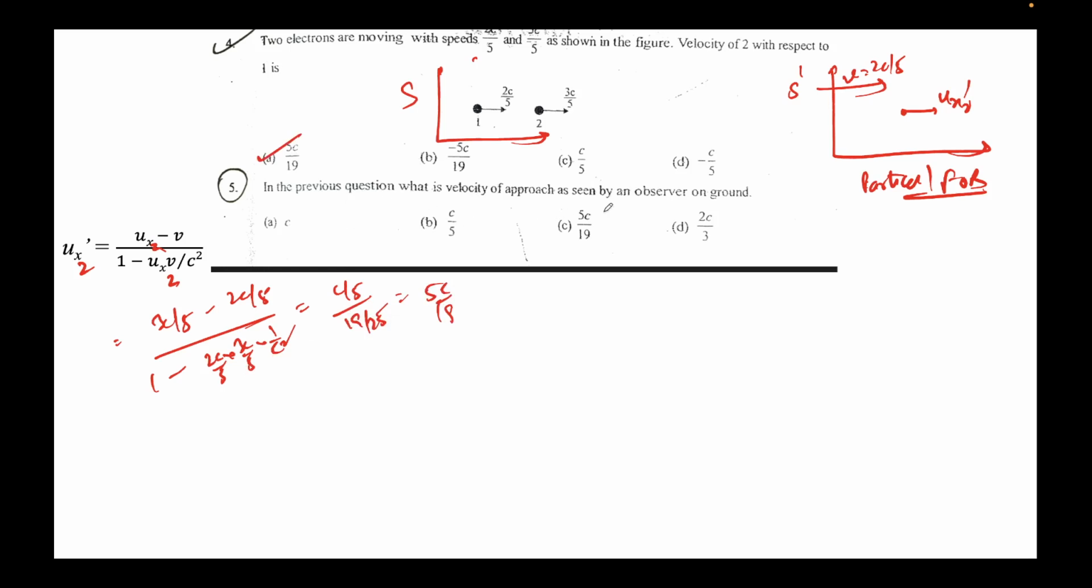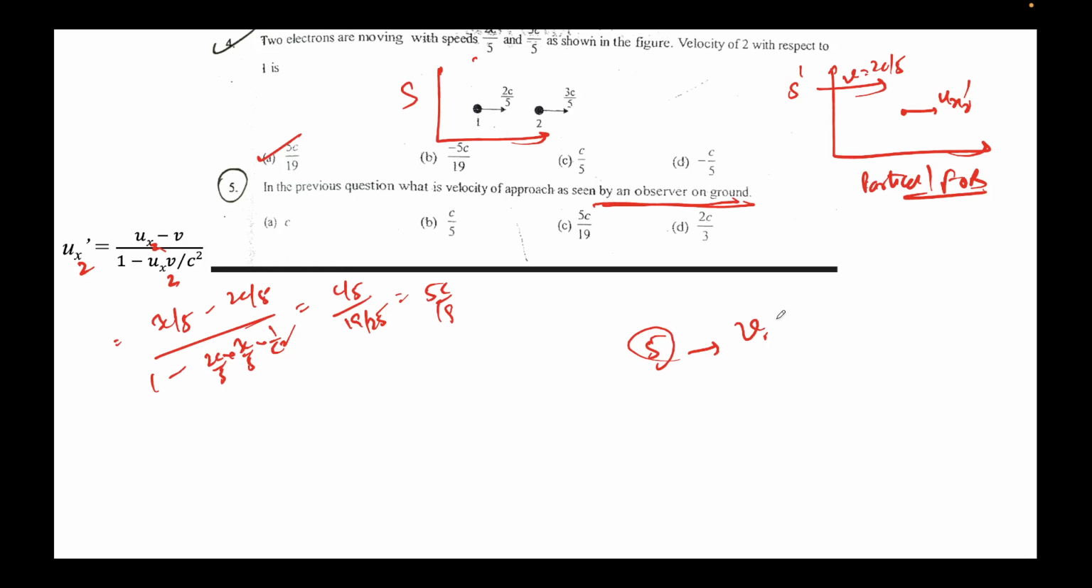In the previous question, it was the velocity of approach as seen by an observer on the ground. So when you're sitting on the ground, what you will see is the velocity of 2 with respect to 1. This is very simple. In this, for problem 5, we need to find the velocity. Sir, I didn't understand the statement. What is the meaning of velocity of approach, sir?